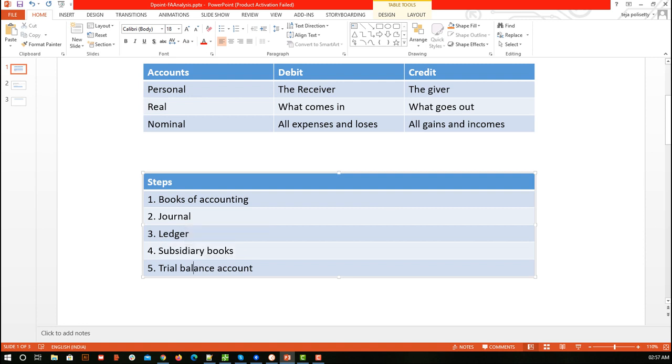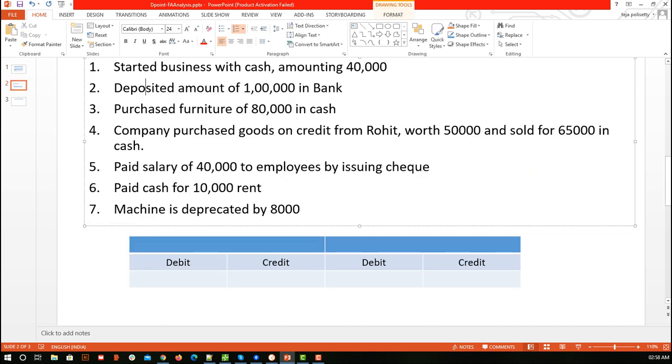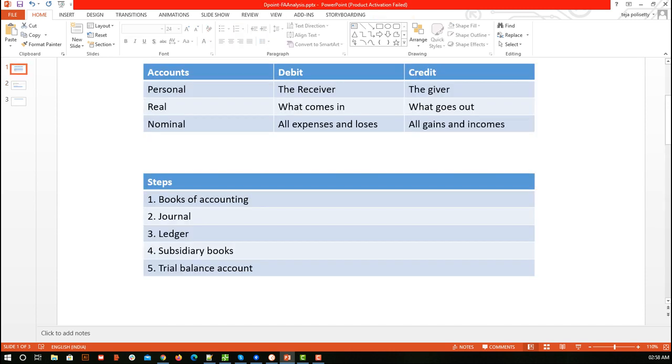In the coming videos we are going to use some set of transactions, and based on that we are going to create journal, ledger, subsidiary books, trial balance account, P&L account, balance sheet, cash flow statements. All those things we are going to see. But for today's video, we are going to see what these accounts are, what the golden rules are, and how we store them in books of accounts. We will see the format and all. I hope the agenda of today's video is clear.